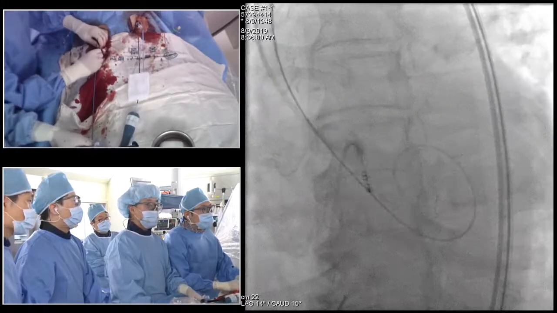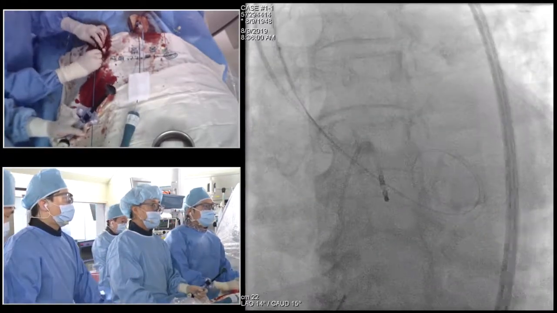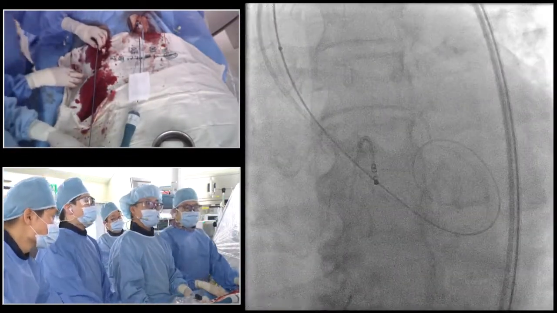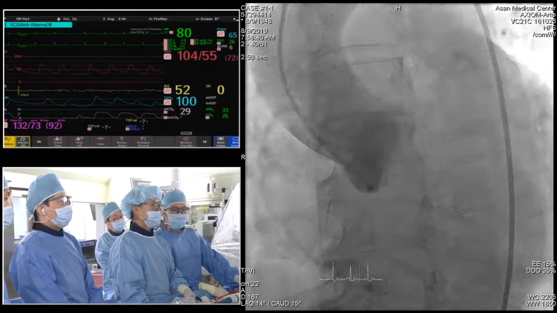In the low-risk trial, the use of less invasive thoracotomy may be equally or more effective than TAVI. That is true.